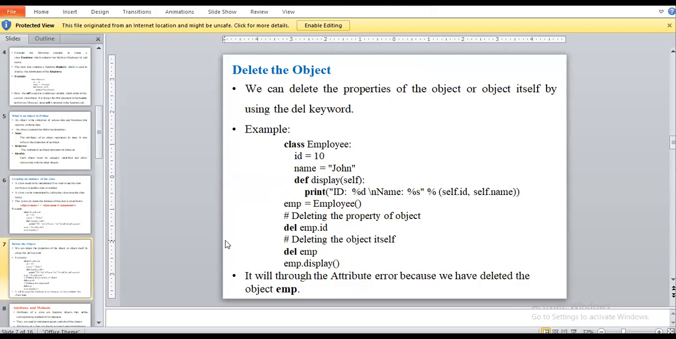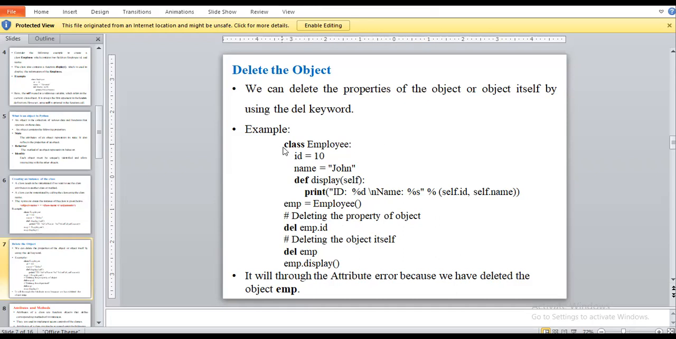Okay, so suppose we want to delete some of the attributes, or any object which we want to create, like you know in the employee example we are taking emp. For deleting any object or attribute, we are using the keyword del. Okay, and you have to see the example here.